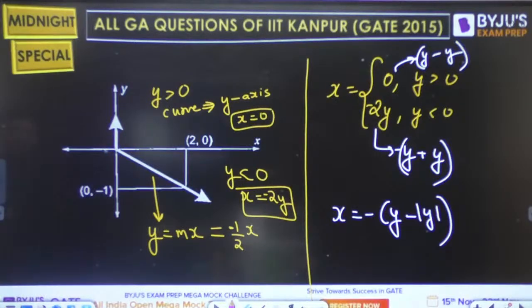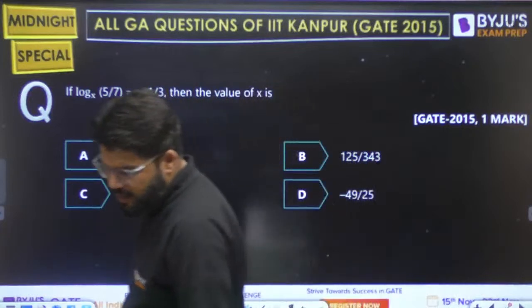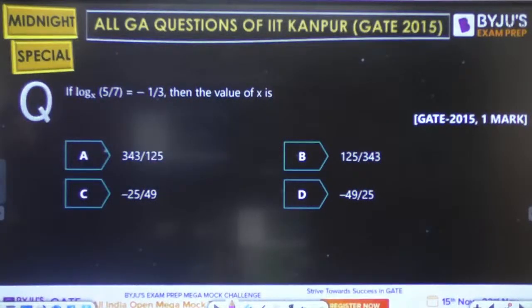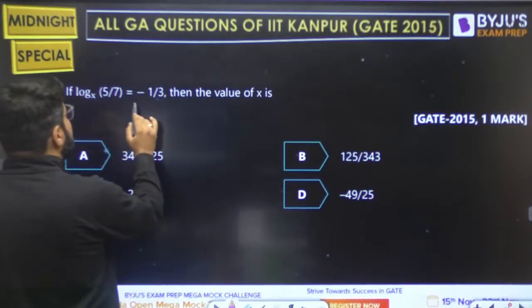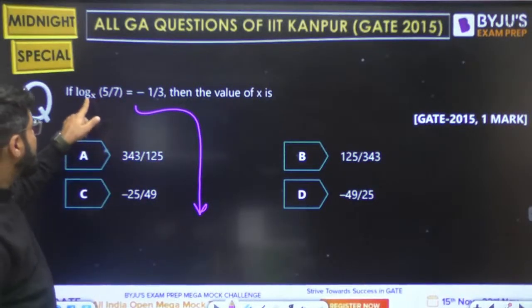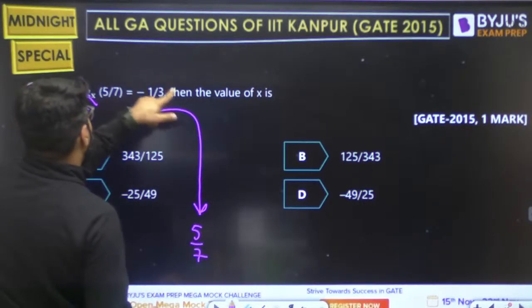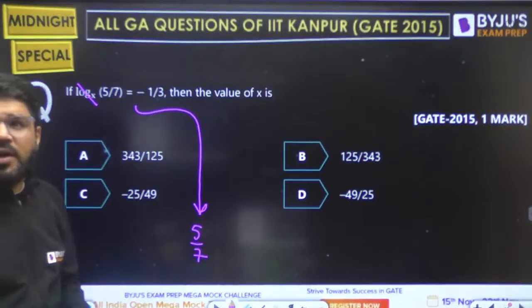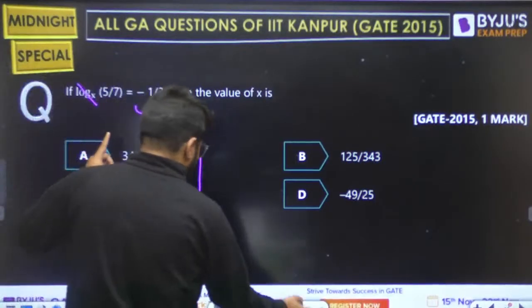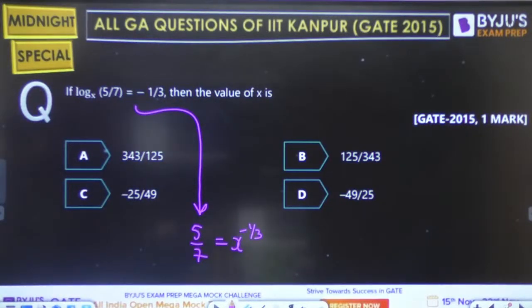Next question की तरफ चलते हैं. A simple logarithm question. Logarithm questions are also a common pattern in the IIT Kanpur case. If log of 5 by 7 to the base x is minus 1 by 3, what should be the value of x? To eliminate the log, I will take the exponent with base x. So 5 by 7 should be x raised to the power minus 1 by 3, right?